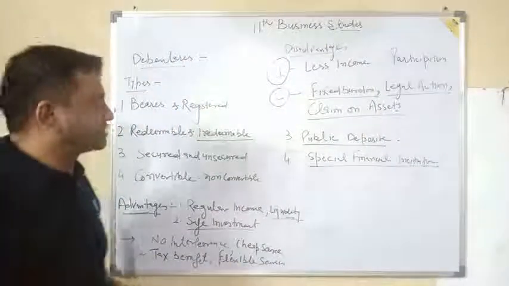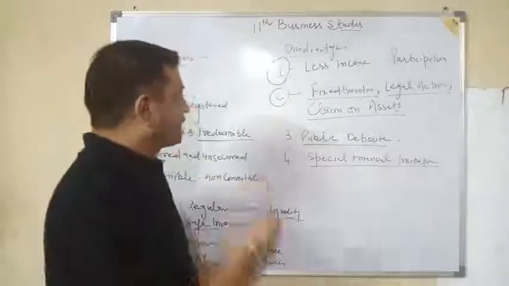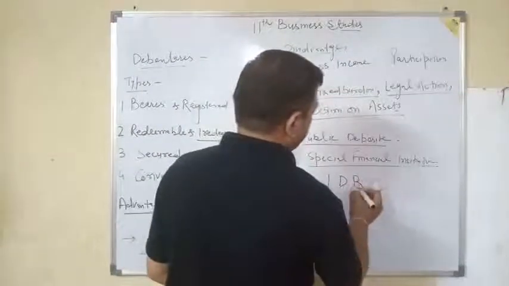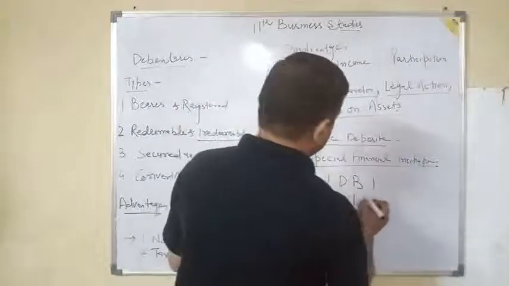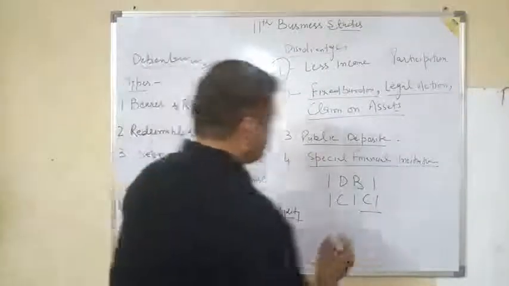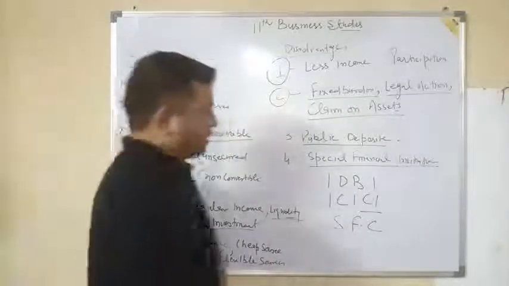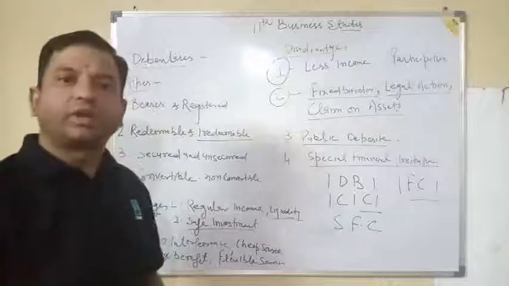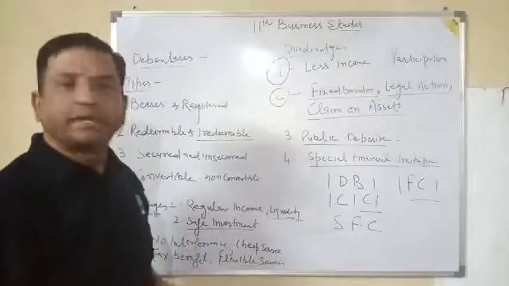Then there may be some special financial institutions, which are mainly framed by the government just to provide finance to companies. Like you can take the example of the Industrial Development Bank of India. Then ICICI, which we have covered in the banking lesson, right? There may be the State Financial Corporation, right? There may be the Industrial Financial Corporation of India. These are some of the financial institutions which are there to provide financial support.